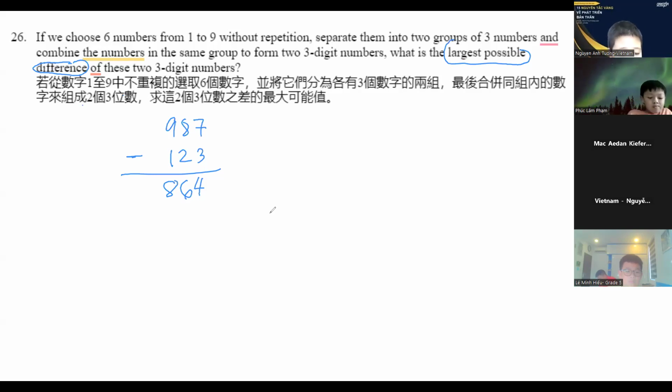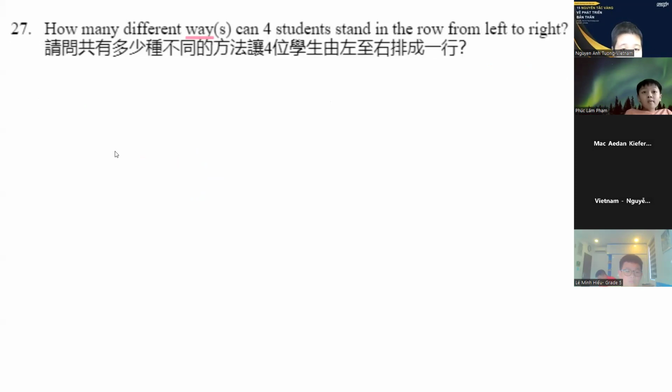So are there any questions for number 26? No, sir. Okay, let's move on to number 27. How many different ways can 4 students stand in the front row from left to right?